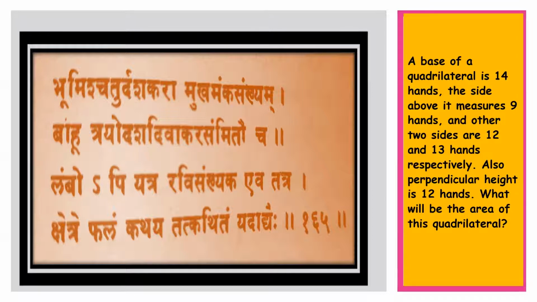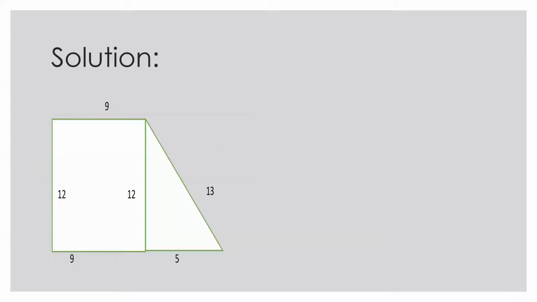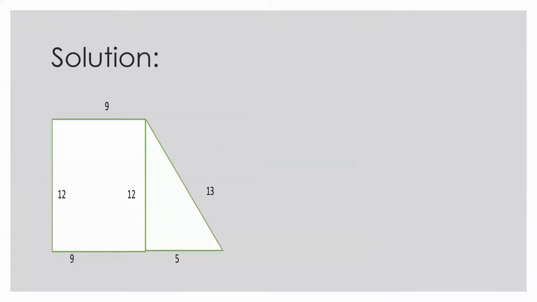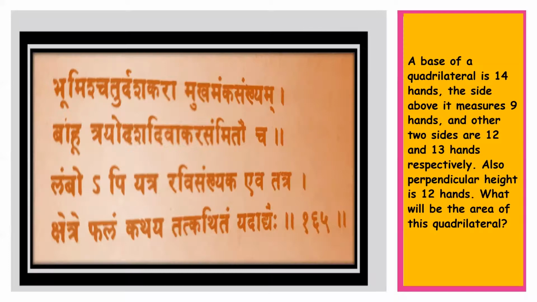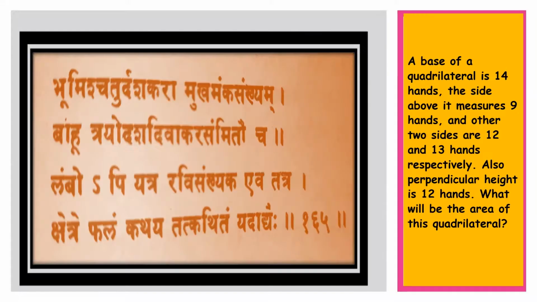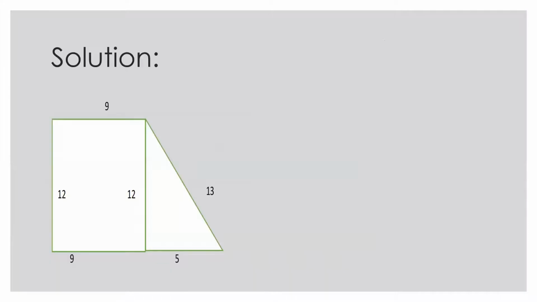So a very simple question. The base is given. Now this I have split into 9 and 5. So 9 plus 5, 14 is the base given. Chaturdasha, so 14 is the base. The height is given, which is the same as the Divakara, the number of names of the sun. So there are 12 names, and therefore the height is 12. Then the opposite side is 9, and the slanted side is 13.